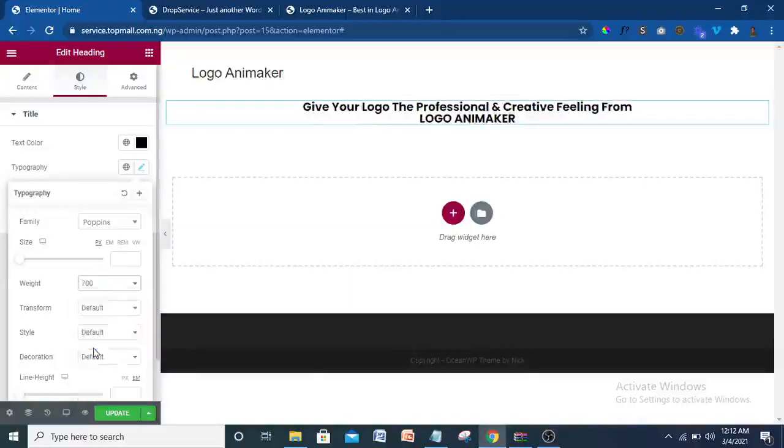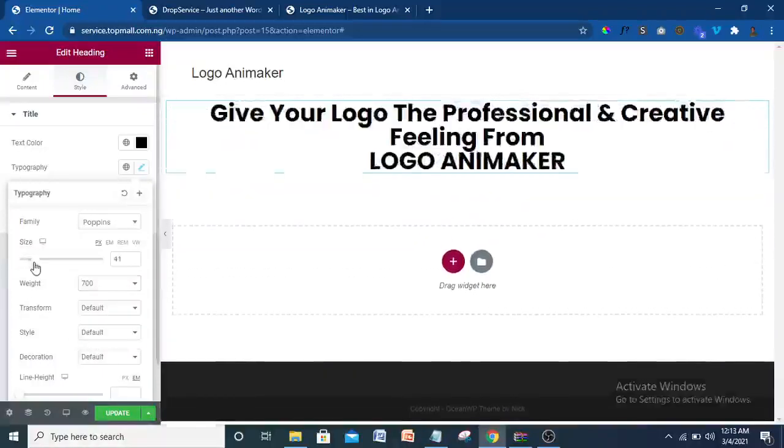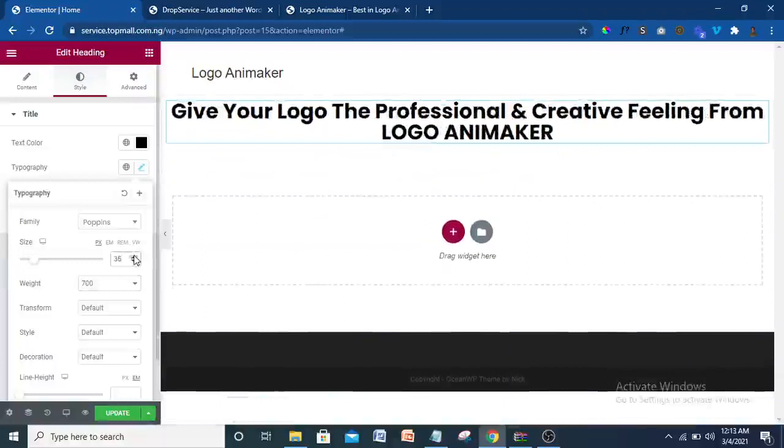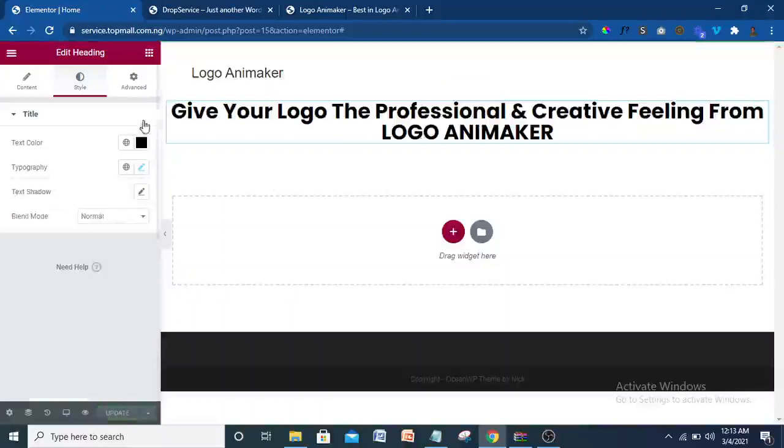So it gets thicker. If you make it lesser, like around 300, it becomes thinner. You want it thicker, so make the weight 700. Then the size, let's increase the size to something like 36 or thereabout. Okay, let's make it 36. That is all we are going to do in this place here. When you are through with everything, just make sure that you always update. Then come back to this place, click on this line icon.